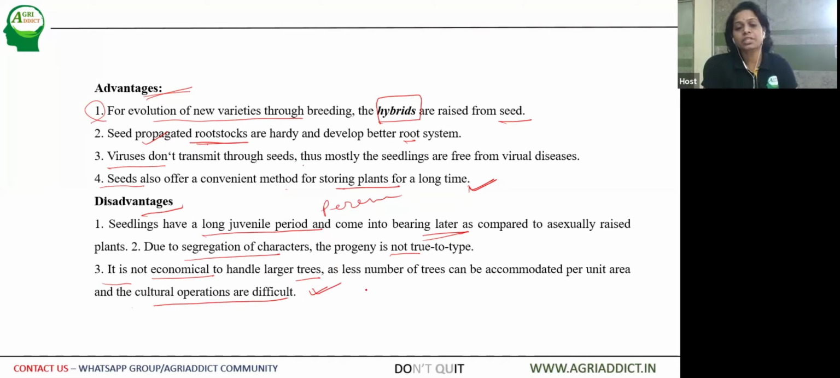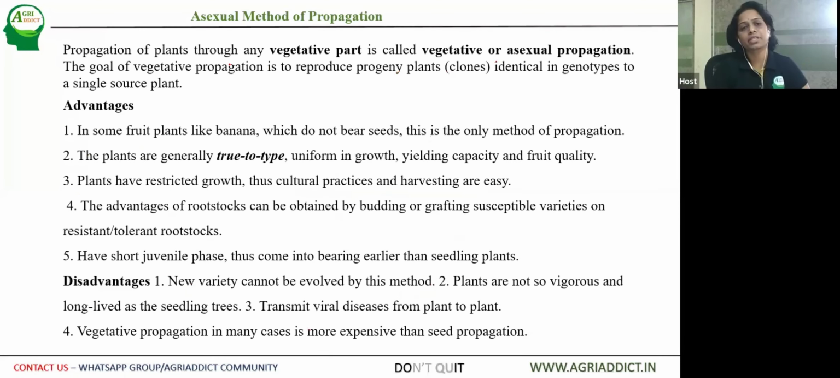The seedlings usually show vigorous nature in terms of perennials. So it is very difficult. The cultural operations like weeding, pruning, training and pruning techniques will become difficult in case of perennial plants like fruit crops. So by looking upon these disadvantages, it is always better to go for the second method, that is asexual method of propagation.